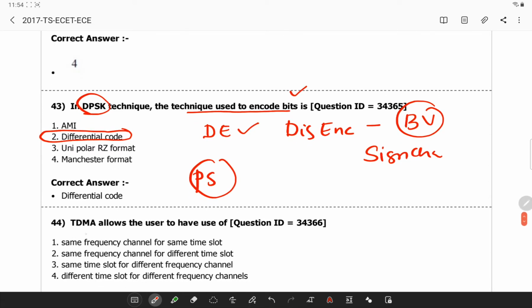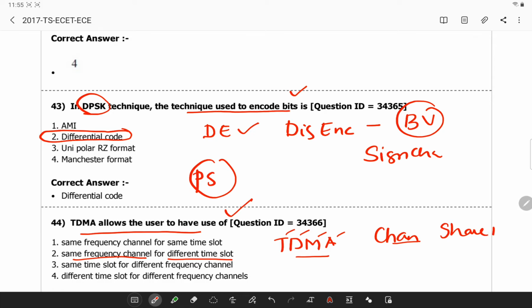Next, TDMA allows users to use the same frequency channel for different time slots. The TDMA definition itself tells that it is time division multiple access, in which channel access is for shared medium networks.